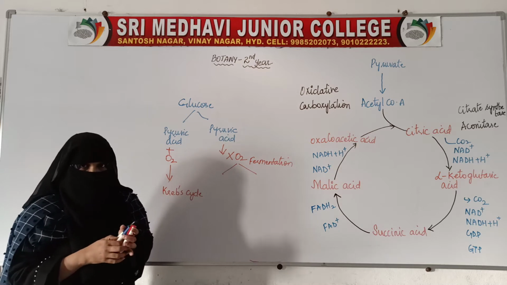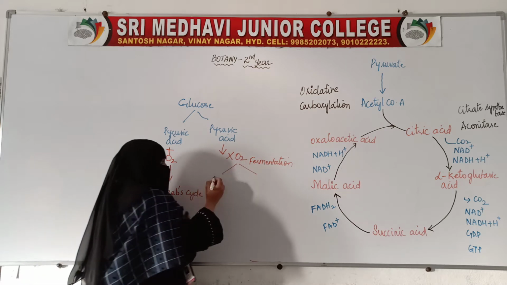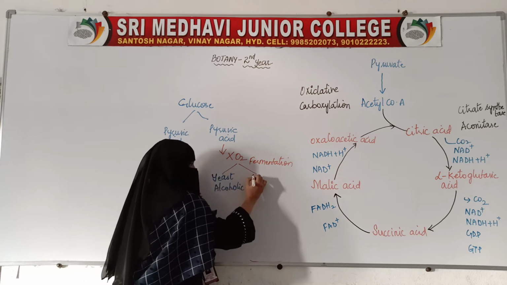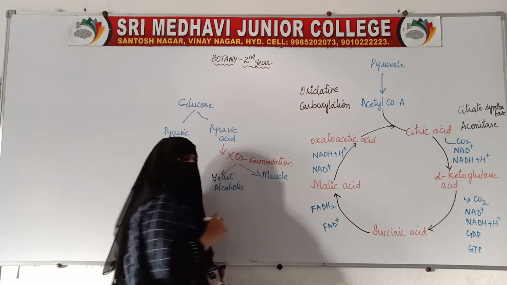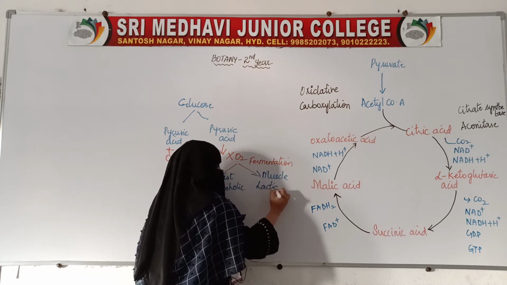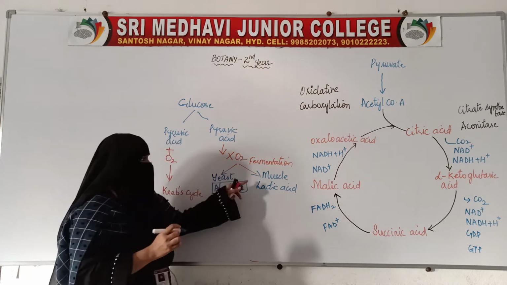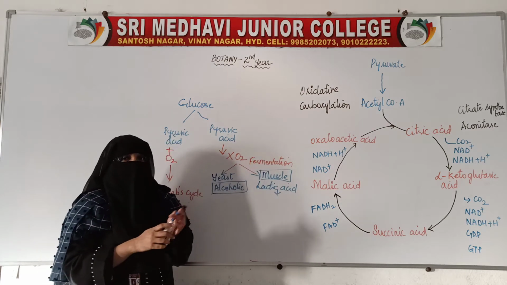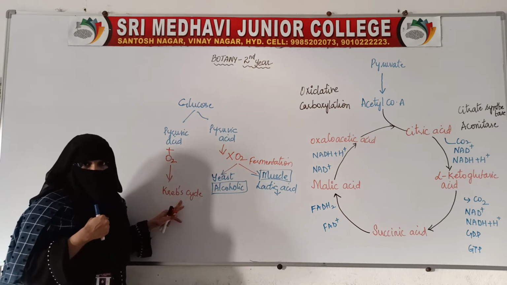In the absence of oxygen, pyruvic acid performs fermentation, and depending on where this takes place, if it is taking place in yeast, then alcohol is produced, and if it is taking place in muscle cells, then it produces lactic acid. If pyruvic acid gets oxygen, then it enters into Krebs cycle.